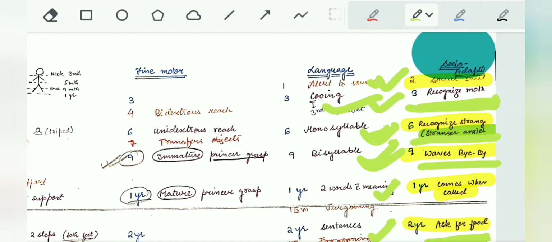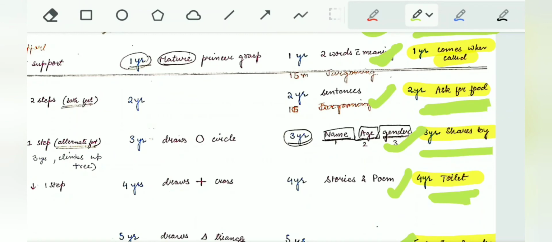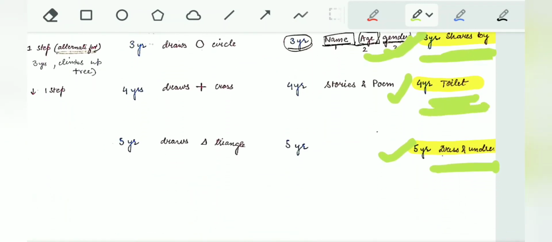At 9 months, the child waves bye-bye. At 12 months or 1 year, the child comes when called. At 2 years, the child asks for food. At 3 years, the child shares his or her toy. At 4 years, toilet training starts to appear. At 5 years, the child dresses and undresses.